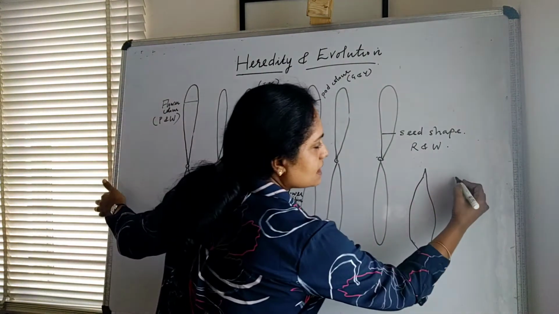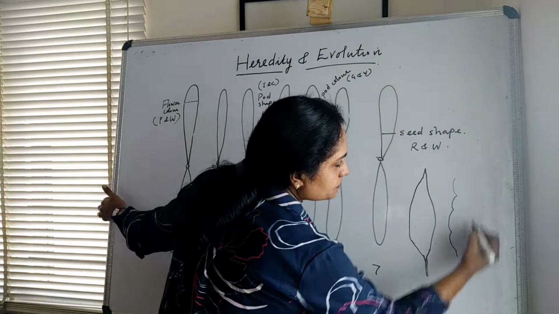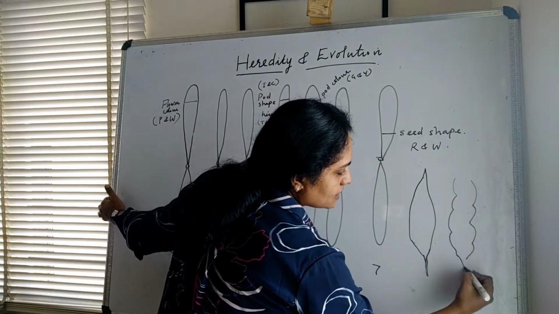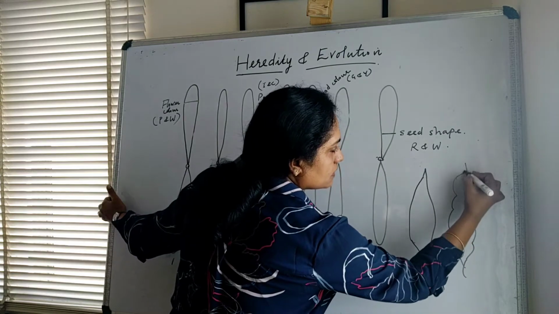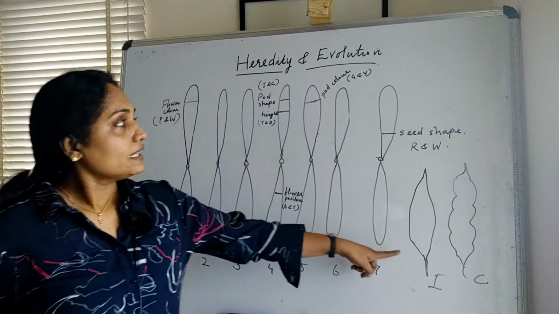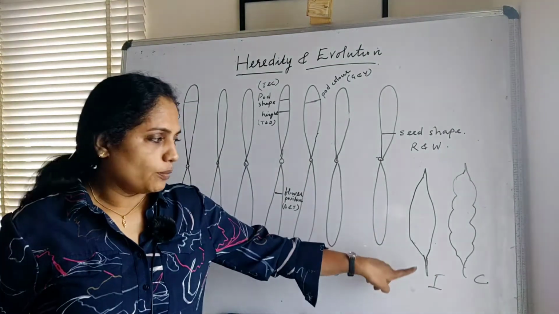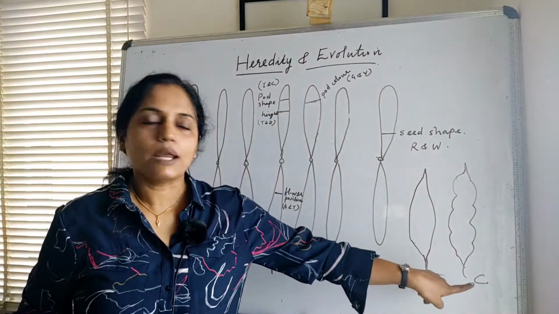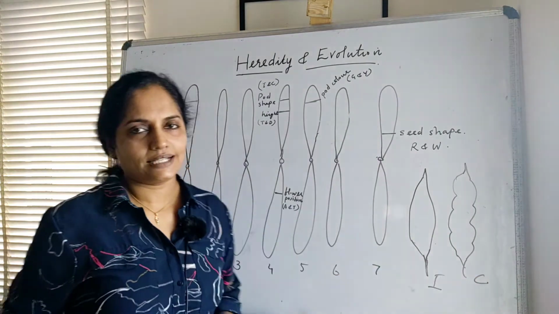If it is constricted, how does it look? It looks like this. So this is constricted and this is inflated. The inflated shape of the pod is the dominant character and the constricted shape of the pod is the recessive character.